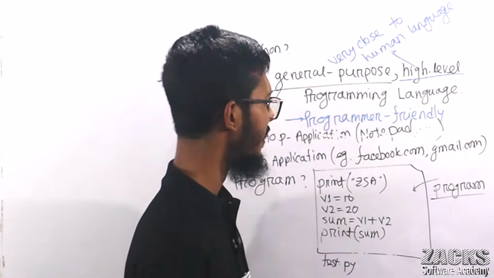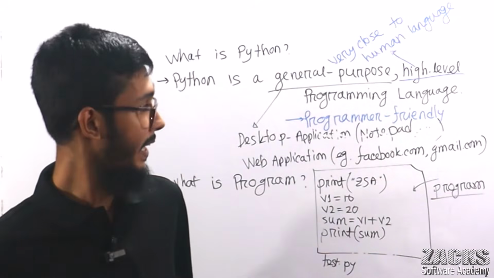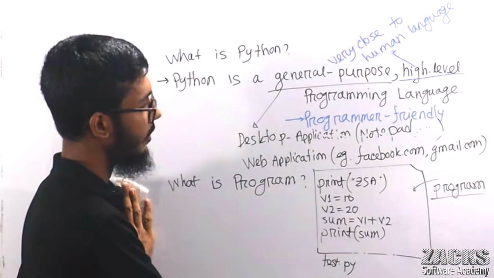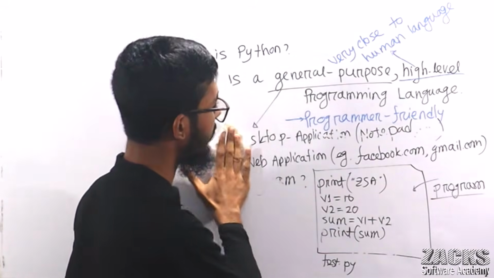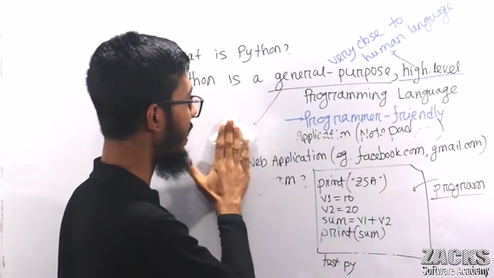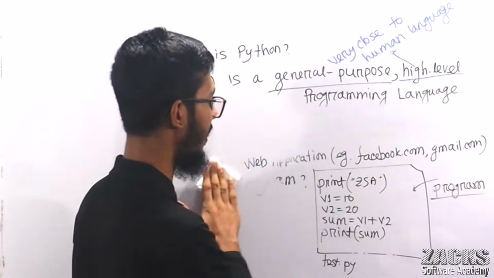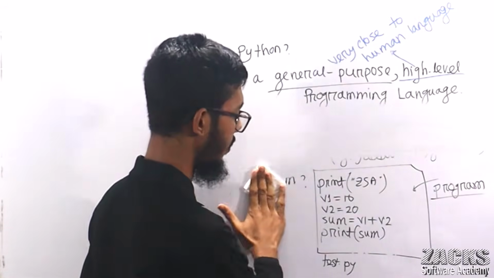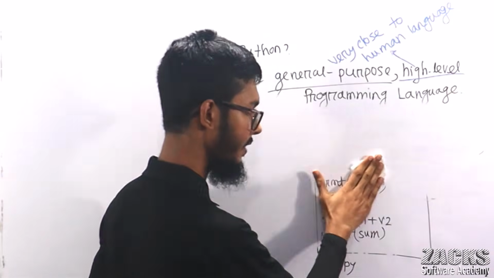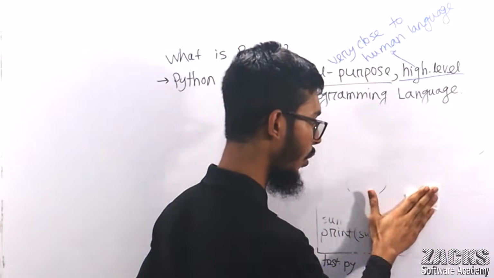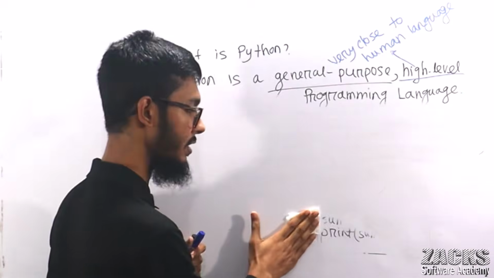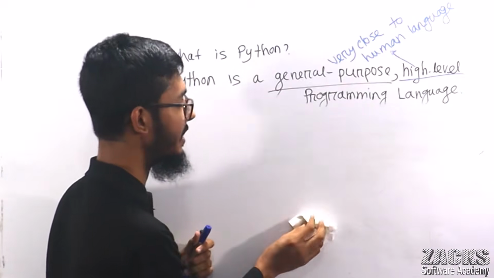Let me give you a practical example, one difference, and then you will understand why people consider Python as easy syntax. Consider the C programming language. I repeat once more, if you don't know anything about C, don't worry, I'm not teaching C here.